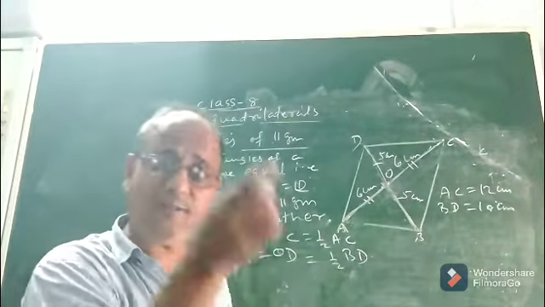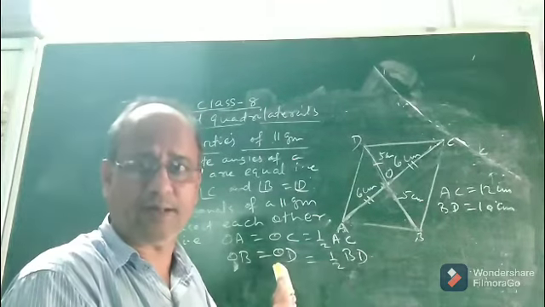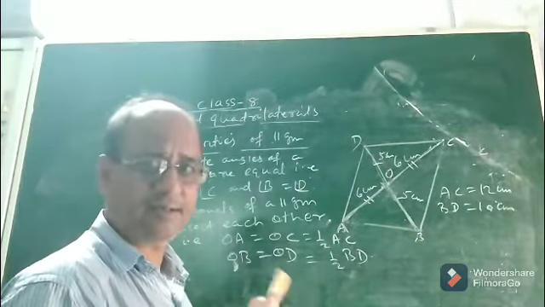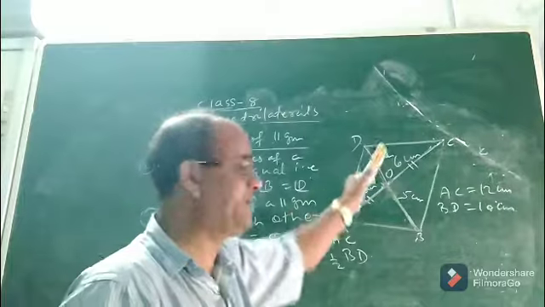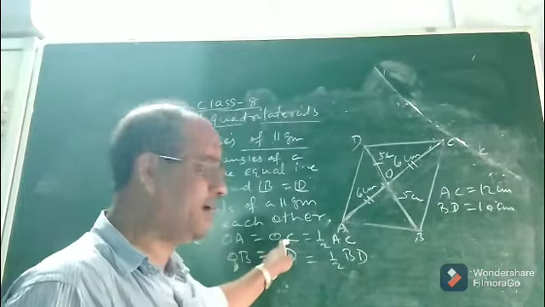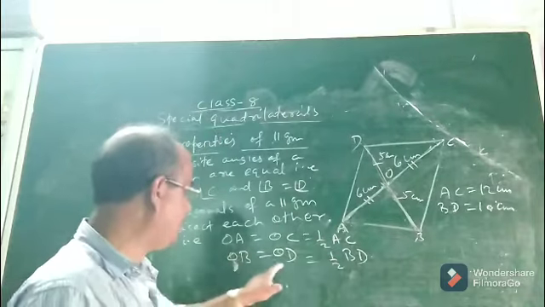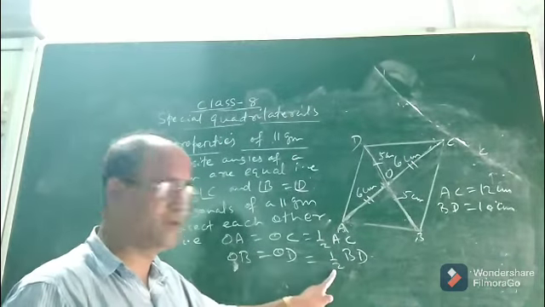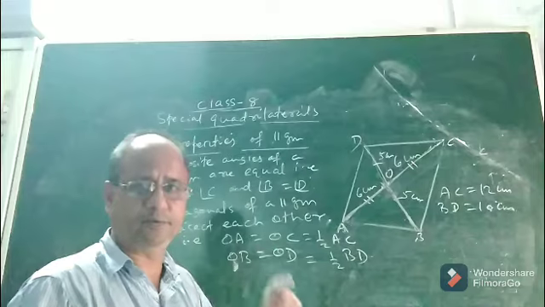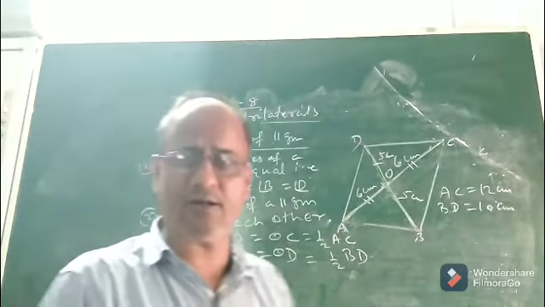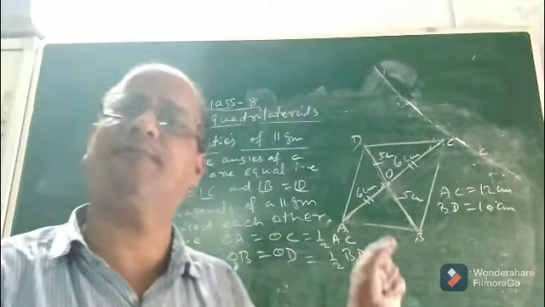Okay, the two diagonals, they bisect each other at the point of bisection. What is the meaning of bisect? I have written here. If AC and BD bisect each other, it means OA and OC will be equal, and both will be equal to half of AC. Similarly, OB and OD will be equal, and each one of them will be equal to half of BD. So this is the mathematical meaning of the two diagonals of a parallelogram bisecting each other.